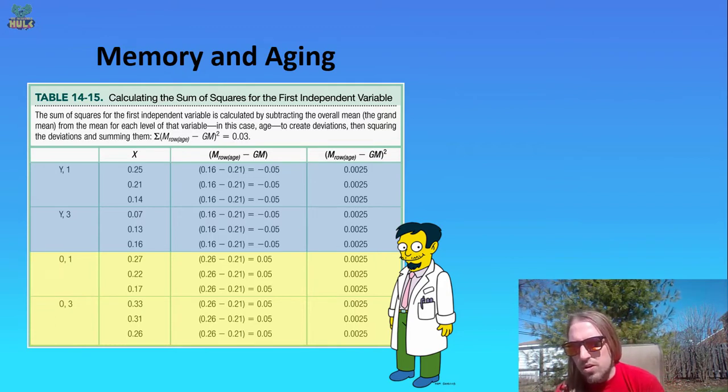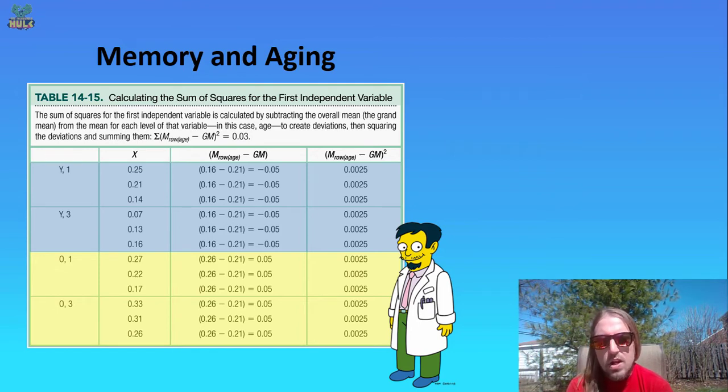For the younger adults, if you add 0.25 all the way down to 0.16 and you divide by 6, you get an average for that row of 0.16. For the other group, you add the 0.27 down to the 0.26, and you get an average of 0.26. Okay, so those are our 2 means for our rows.